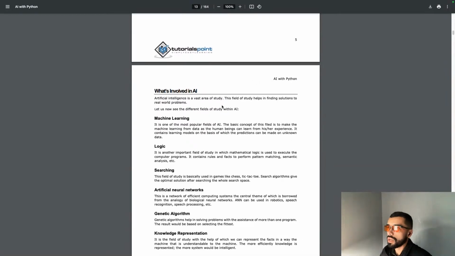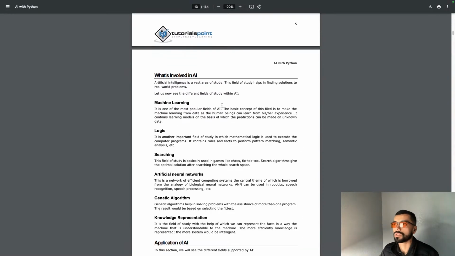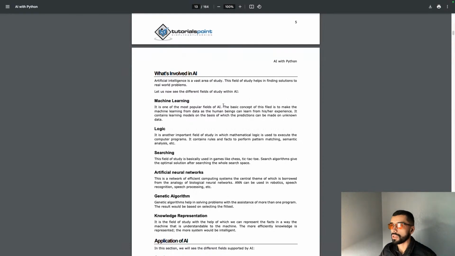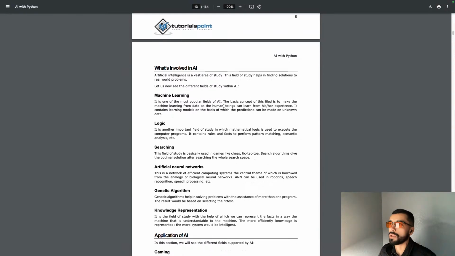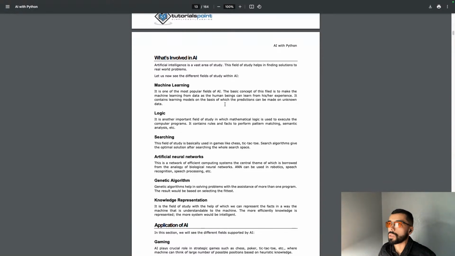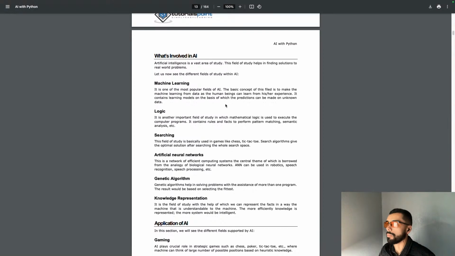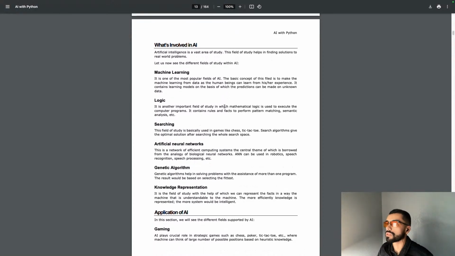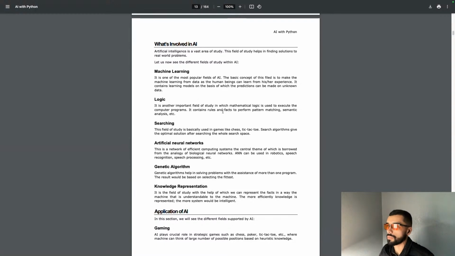What is involved in AI? Artificial intelligence is a vast area of study. This field of study helps in finding solutions to real world problems. Let us now see the different fields of study within AI. Machine learning is one of the most popular fields in AI. The basic concept of this field is to make the machine learn from data as human beings can learn from historical experience. It contains learning models on the basis of which predictions can be made on unknown data. Logic is another important field of study in which mathematical logic is used to execute the computer programs.